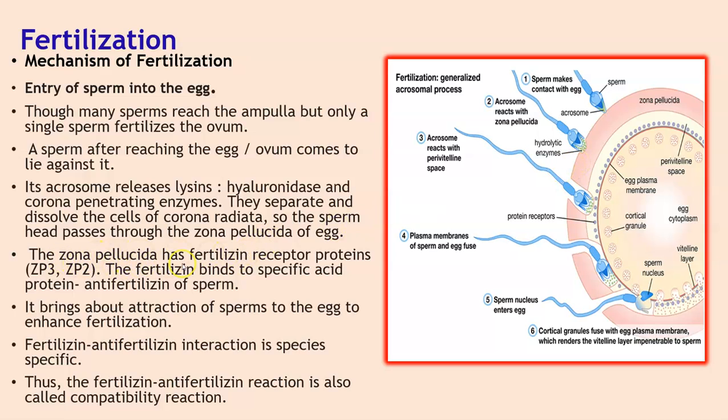The zona pellucida has fertilizin receptor proteins, that is ZP3 and ZP2. The fertilizin binds to a specific acidic protein called antifertilizin of the sperm. This brings about attraction of the sperm to the egg to enhance fertilization. So this is happening in step 1 and step 2.